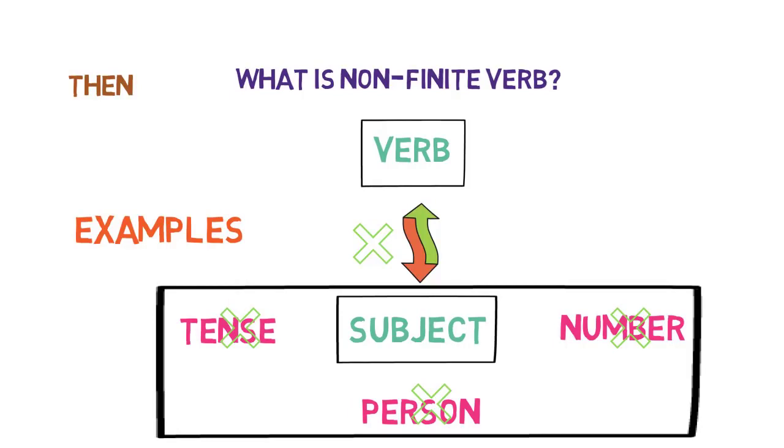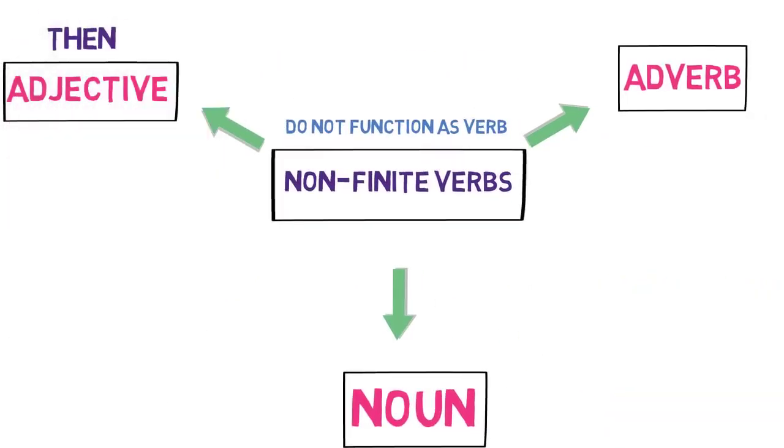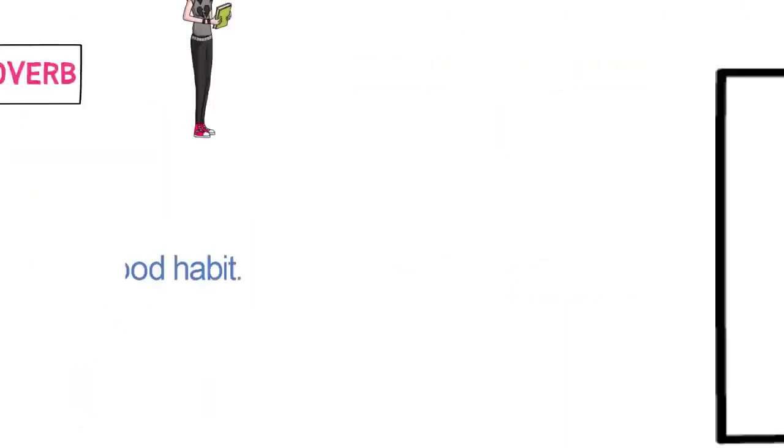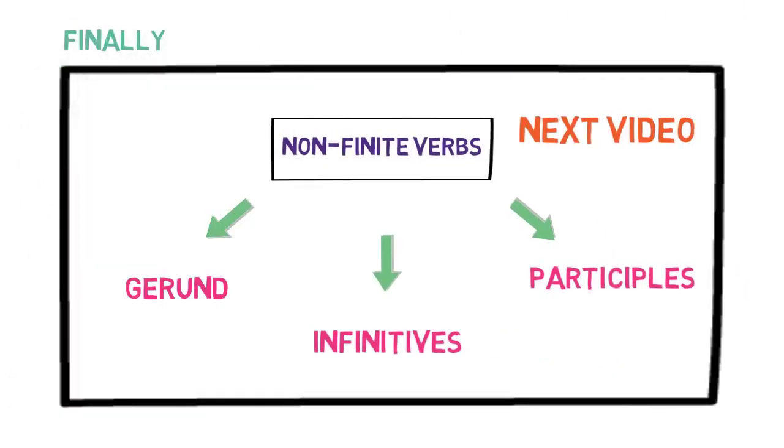It doesn't change as per the tense, person, and number. Then we understood the usage of non-finite verbs in the sentence. They are used as adjective, noun, and adverb in the sentence. Finally, we showed the division of non-finite verbs. They are divided into three parts: participles, gerunds, and infinitives.